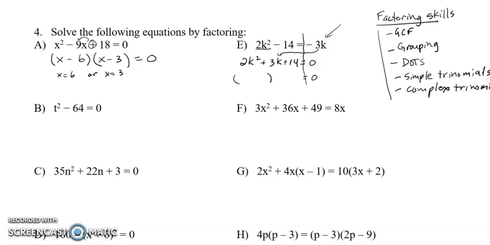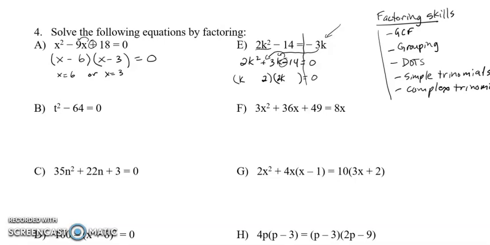Hopefully you remember how to get this done without too much difficulty. For those of you who are able to do this just by thinking about it, k and 2k, they're going to add to give negative 14. I made a mistake there. They're going to have to subtract to give 3. And so 7 and 2 are probably the numbers I'm going to be using.